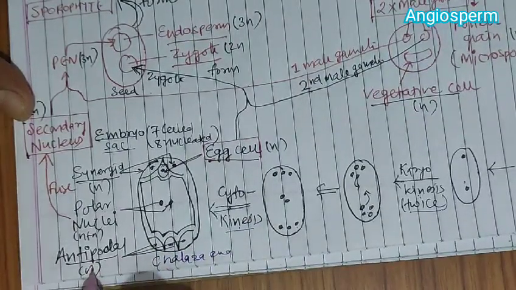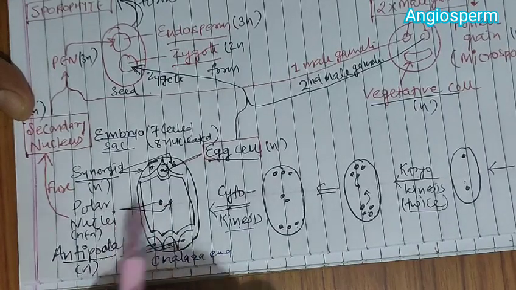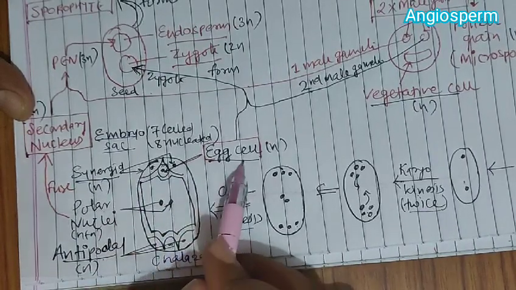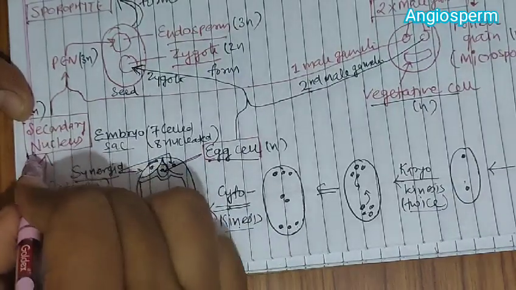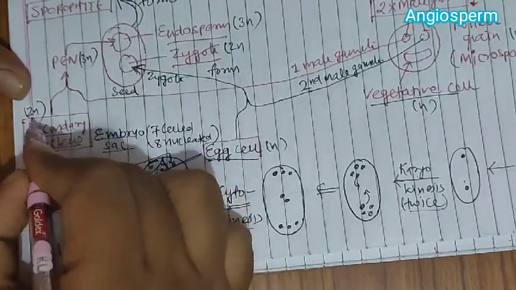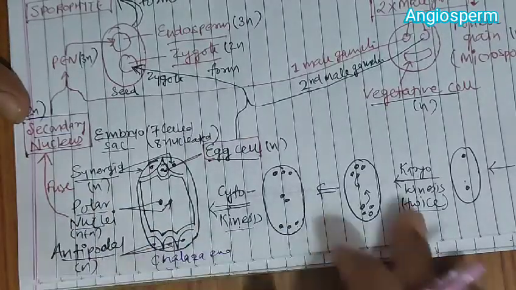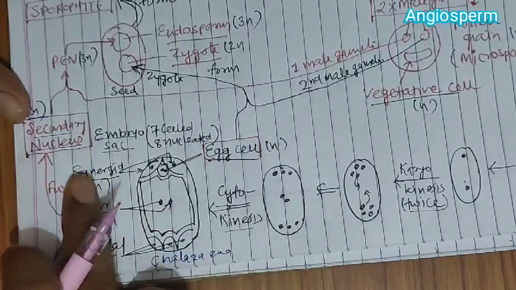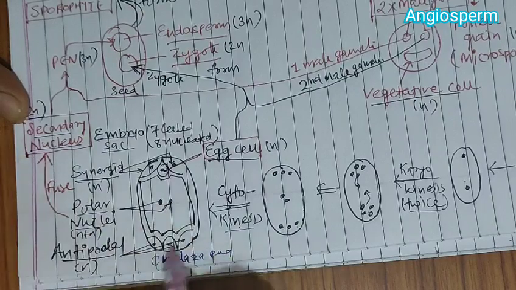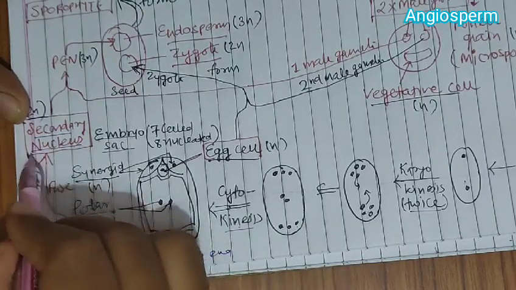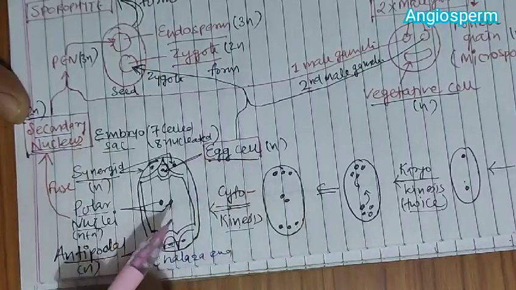Now antipodals are haploid, polar nuclei are haploid, synergids are haploid, and the egg cell is also haploid. After that, the polar nuclei fuse and form a secondary nucleus. So the secondary nucleus becomes diploid. This is the part up to which we have discussed the female part. Remember, we have discussed the embryo sac, and in the embryo sac the secondary nucleus and egg cell are produced.